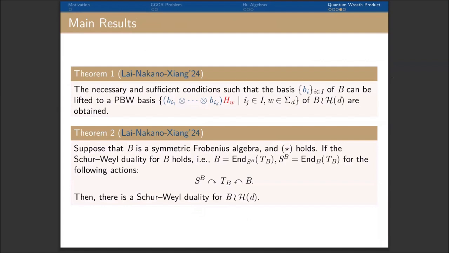Our second result regards the representation theory of quantum wreath products. Suppose that B is a symmetric Frobenius algebra and some technical condition holds. We show that one can obtain a Schur-Weyl duality for the quantum wreath product by lifting the Schur-Weyl duality of the base algebra. As a corollary, we obtain the Schur-Weyl duality for the Weyl algebra or group algebra of the symmetric group Sn wreath S2 for the first time. Our theorem also recovers quite a few Schur-Weyl dualities in the literature.